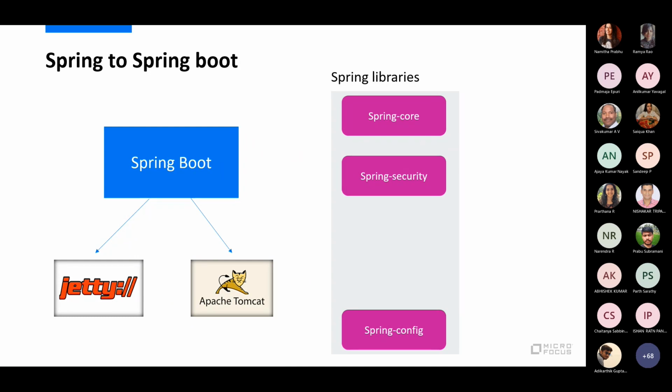So you can say that Spring provides a lot of features in terms of different libraries, and Spring Boot is an application platform server that comes with some embedded Tomcat or embedded Jetty, so basically your servlet engines. And then it provides you the facility to easily integrate with various other Spring libraries.